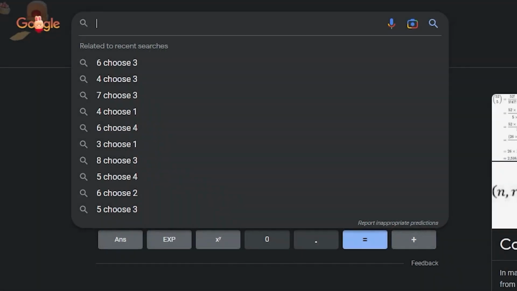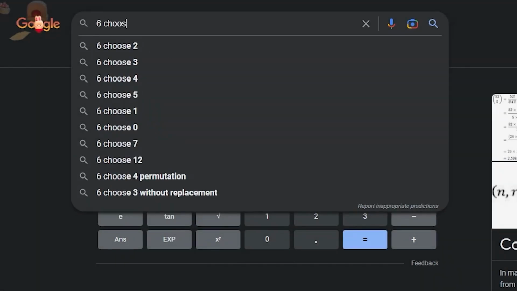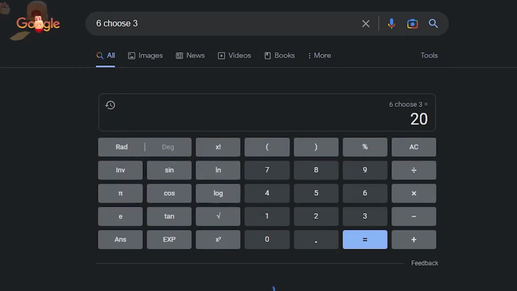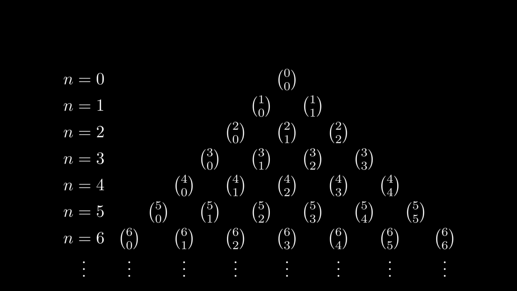Go to Google, type a number, type choose and type another number. This number that Google spits out is exactly how many ways one could find combinations for k things from n options. If you understood that, which if you didn't you should rewatch, you now understand Pascal's triangle.